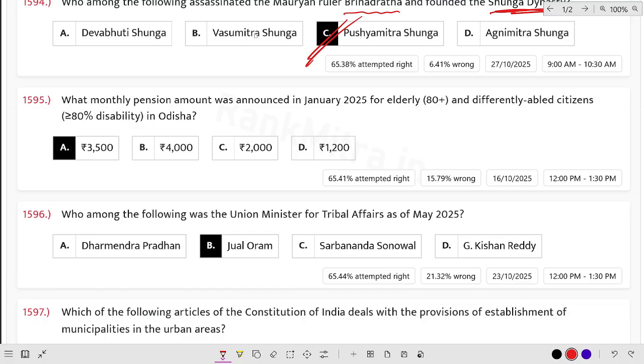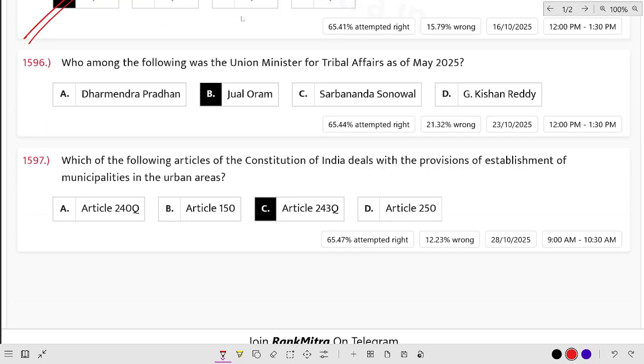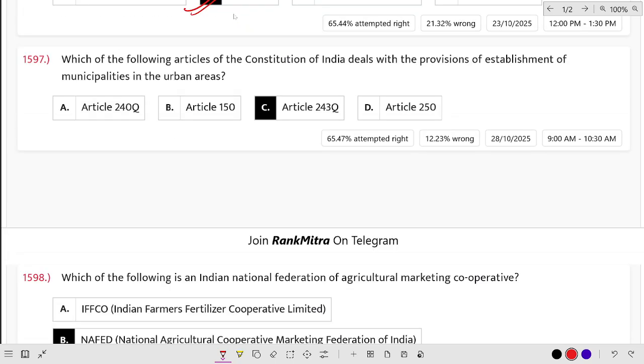Pushyamitra Sunga. What monthly pension amount was announced in January 2025 for elderly and differently abled citizens in Odisha? 3500. Who among the following is the Union Minister for Tribal Affairs? The Tribal Affairs Minister from Odisha is Jual Oram. Which article of the Constitution of India deals with the provision of establishment of municipalities in urban areas? This is Article 243Q.